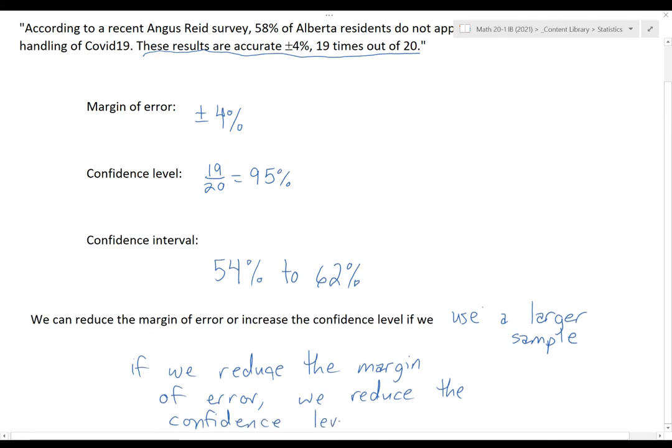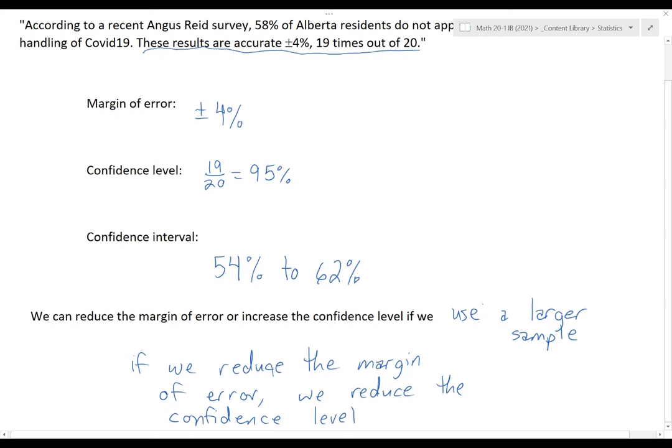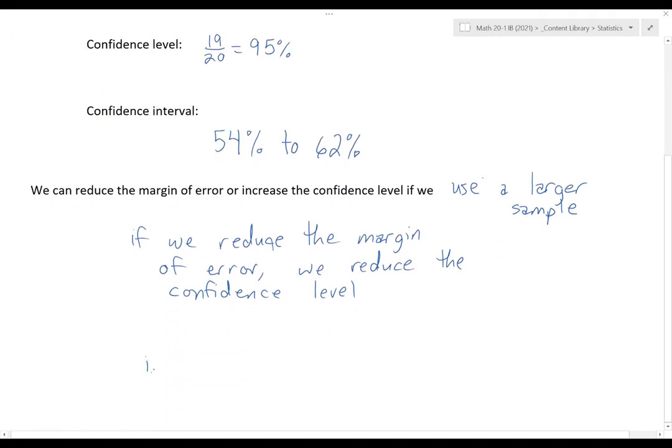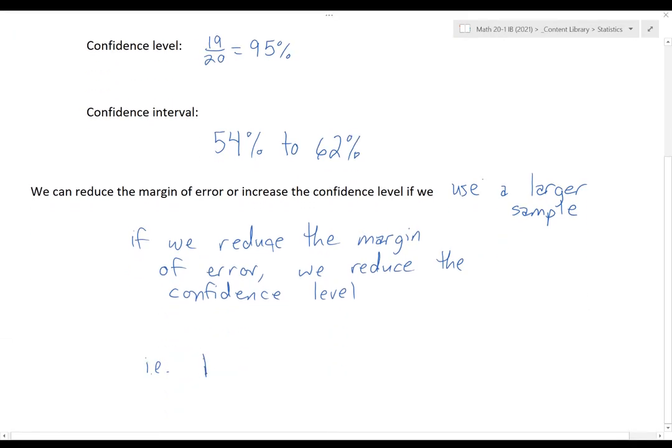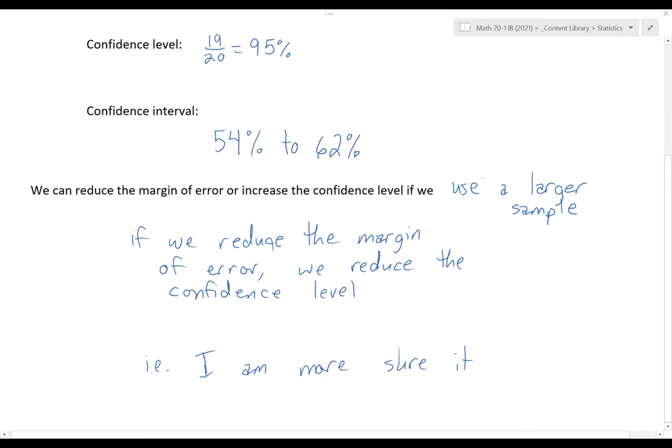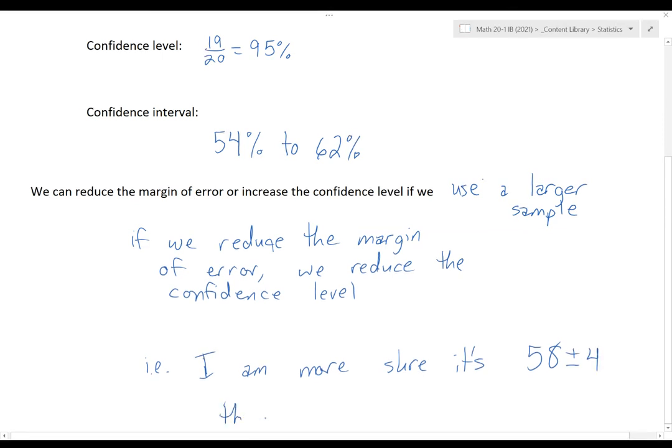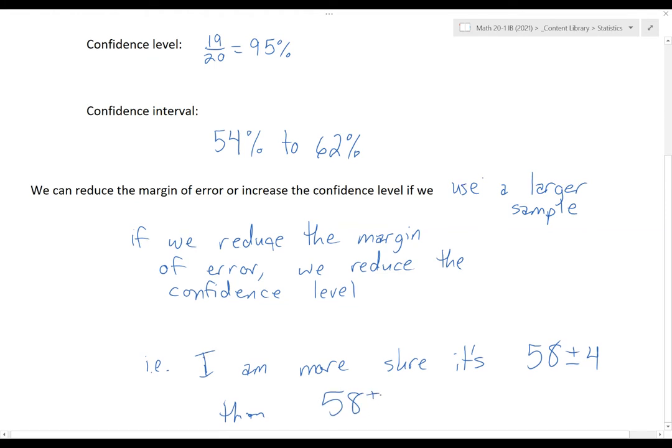So what that means is, for example, in this case, I am more sure it's in the interval 58 plus or minus 4 than 58 plus or minus 1, for example.